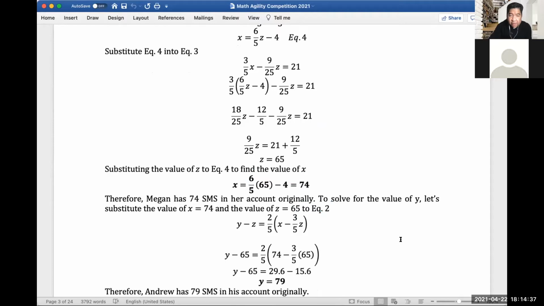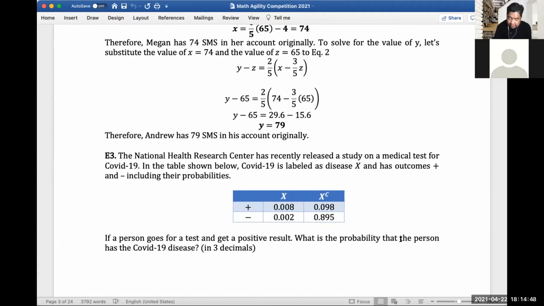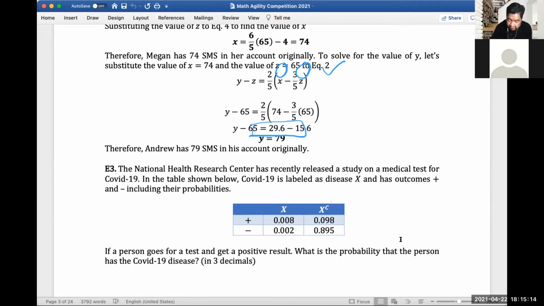Now let's substitute the values of Z and X into equation 2. This is what I'm doing in this part here. The original equation is Y minus Z, and we have the values of Z and X, so definitely we can solve the value of Y, right? Based on the computation, Y is equal to 79. Therefore, Andrew has 79 SMS in his account originally, and Megan has 74 originally.